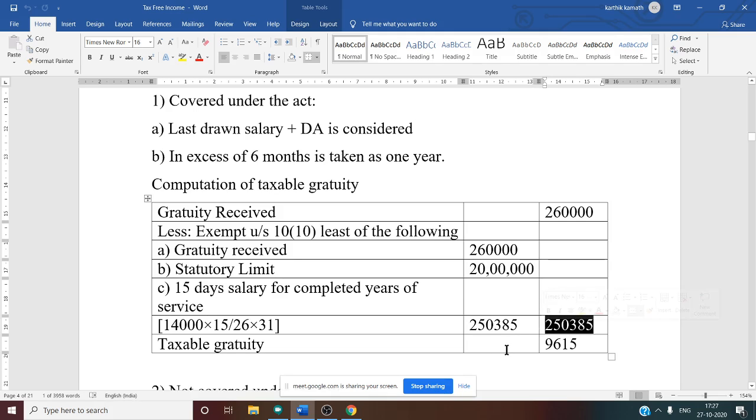That means on the 2,50,385 there is no tax. On the remaining amount there is taxation. So how to calculate the taxable gratuity? From the gratuity received 2,60,000 minus the least amount 2,50,385, the remaining amount 9,615 is our taxable gratuity. This is when a non-government employee is covered under the Payment of Gratuity Act of 1972.